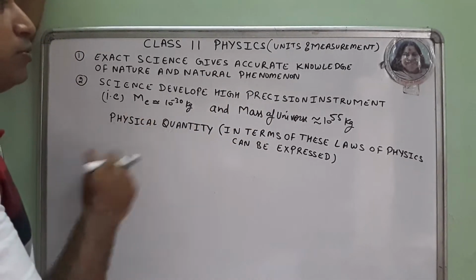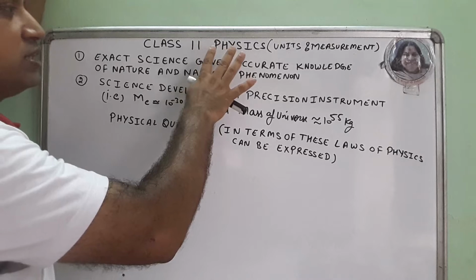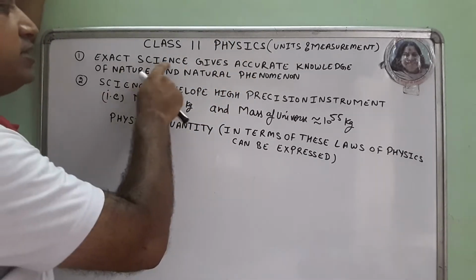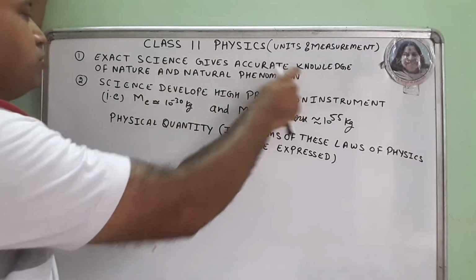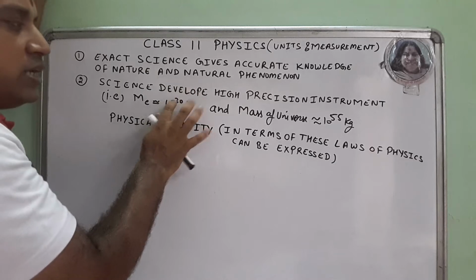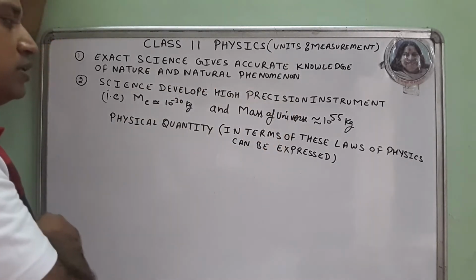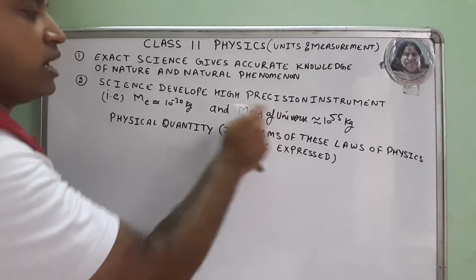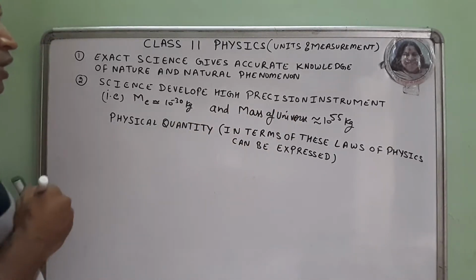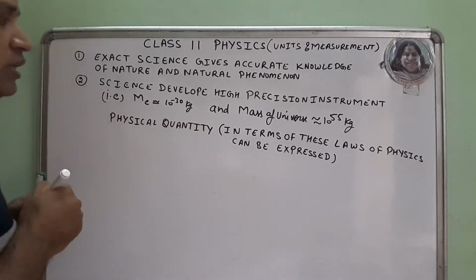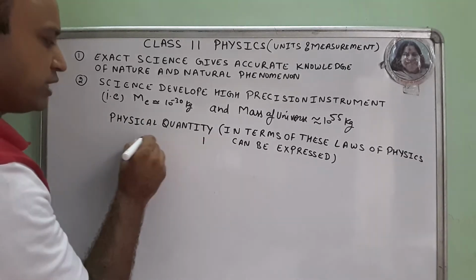So first we have discussed about the measurement. Physics is the study of nature and natural phenomena. It is exact science and gives accurate knowledge of nature and natural phenomena. Science and development give high precision instruments due to which we can calculate the mass of electron and mass of universe also. So to define physical quantity, they are generally of two types.